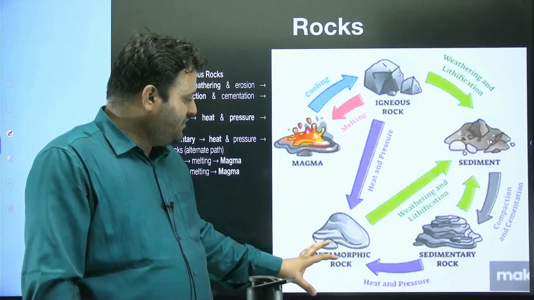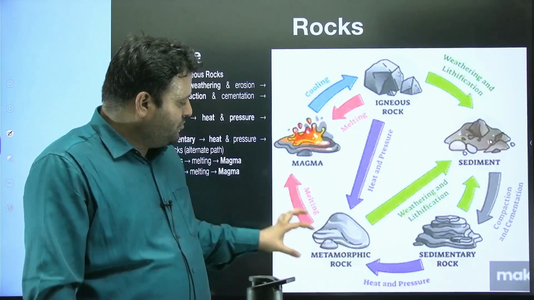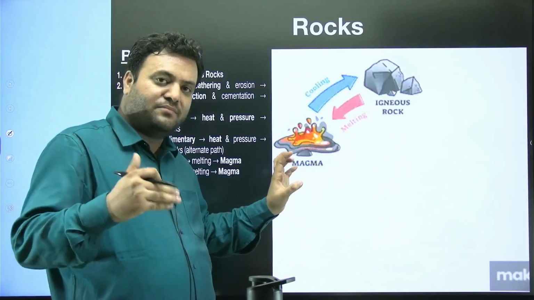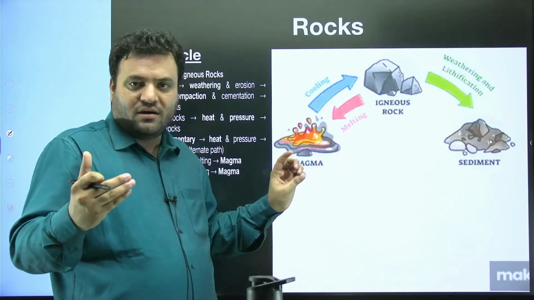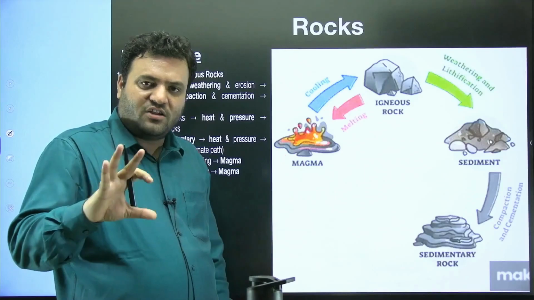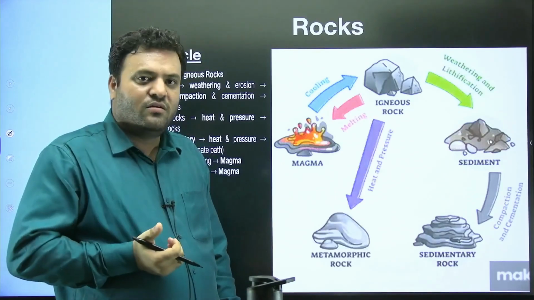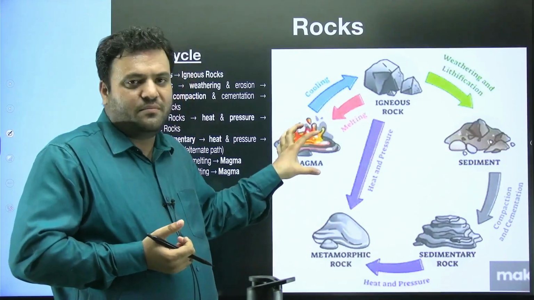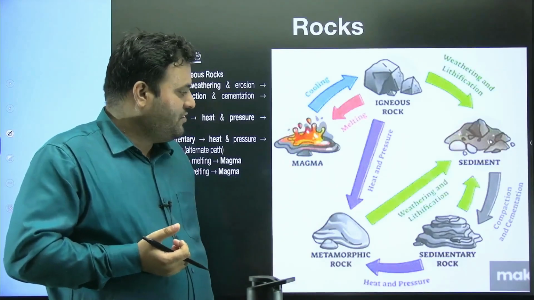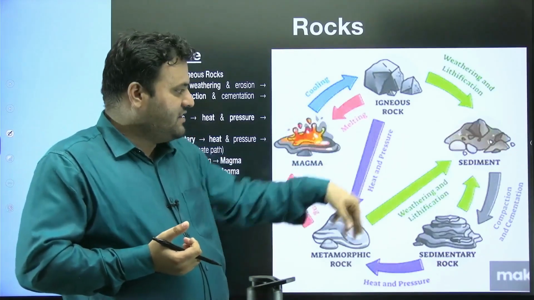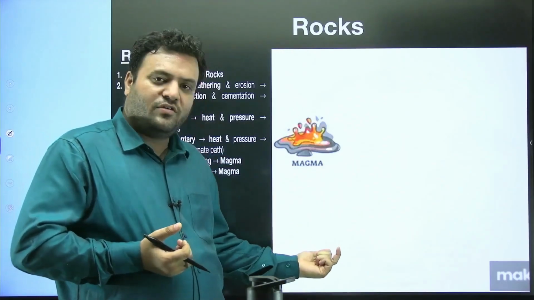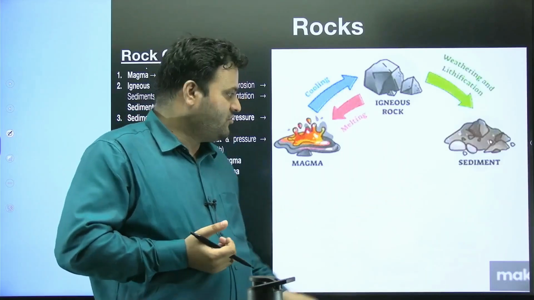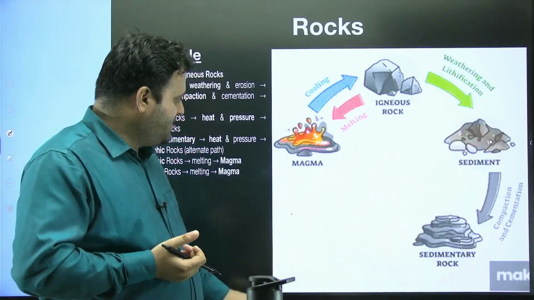And these metamorphic rocks, if they are subjected to melting due to intense heat and temperature, suppose the temperature and heat are so much greater that the metamorphic rocks actually melt, then as a result of melting they are converted into magma. Then again this cycle will go on, and if this metamorphic rock is weathered or eroded, it would be transformed into sediment, or let's say sedimentary rock.